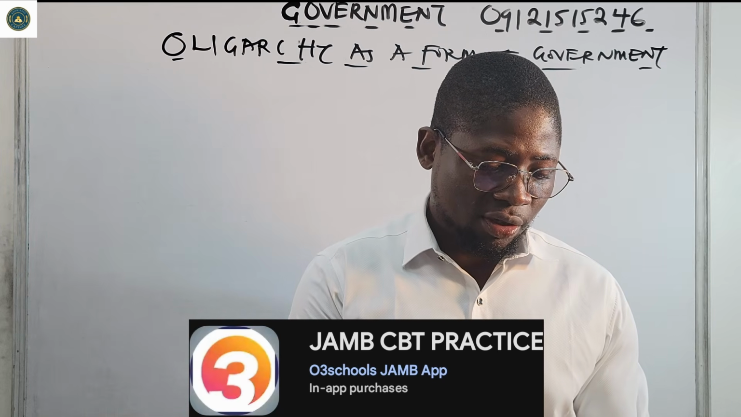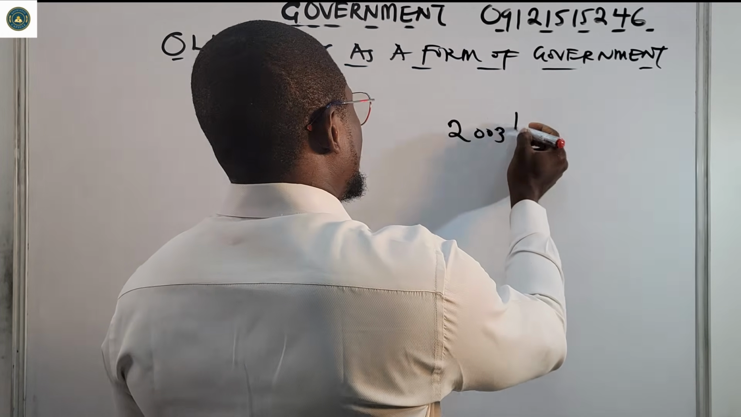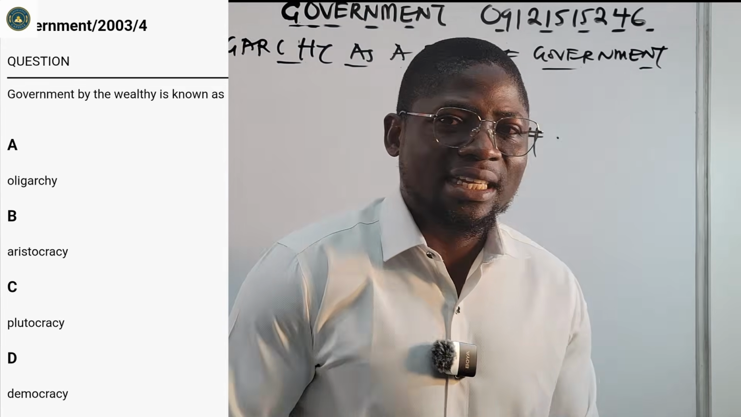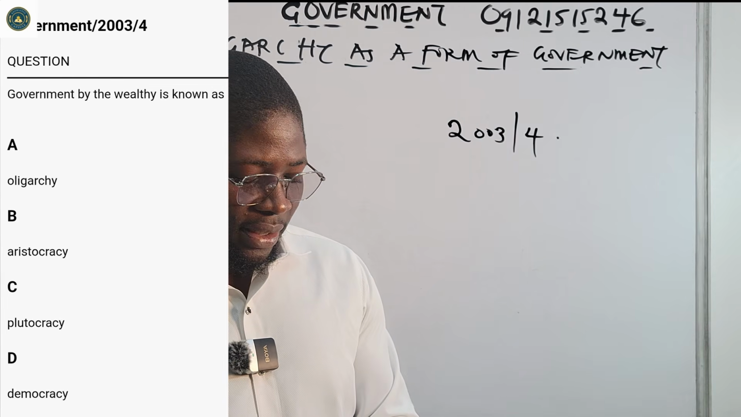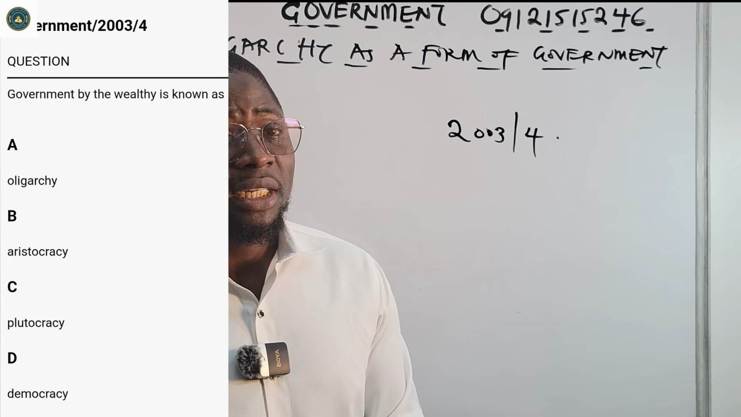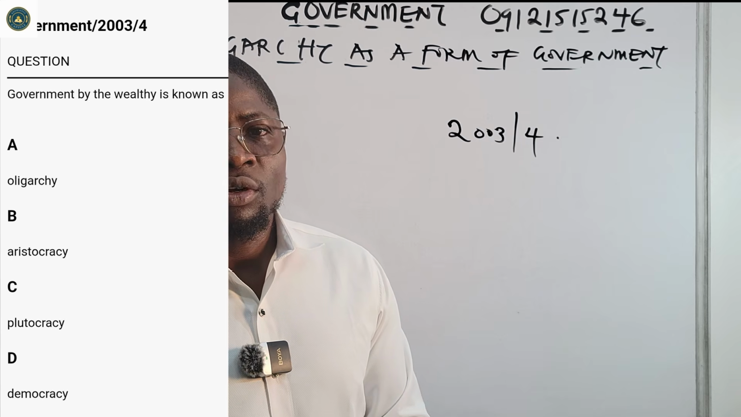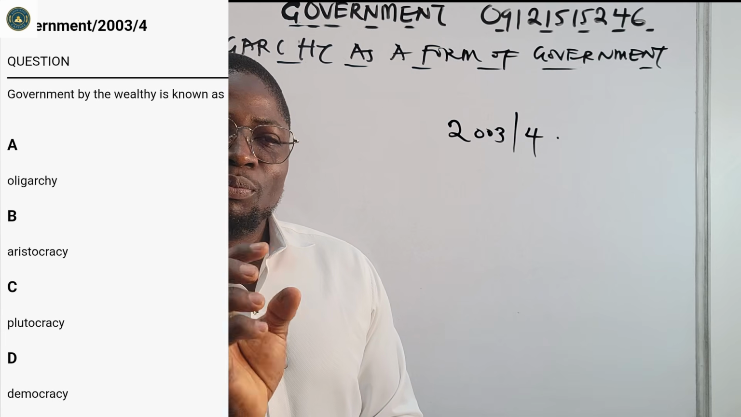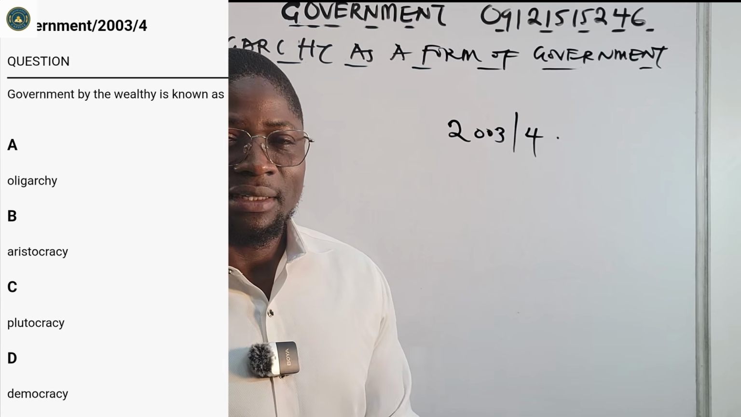Let us see a past question from the JAMB app. This is a 2003 question, number 4. It says that government by the wealthy is known as A, oligarchy, B, aristocracy, C, plutocracy, D, democracy. Let me just tell you, JAMB does not have any new question to set. Trust me. The only thing they can do is bend the question, twist it to confuse you. All right, so if you have a good app like this, you are good to go.